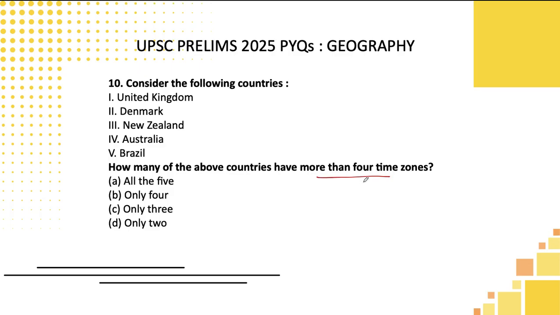Tenth one, they are asking about more than 4 time zones. Students, one important thing I will tell you: this fact is given in basic NCERTs. In your 6th standard, 7th standard NCERT, they have given in a box column which countries have how many time zones, like Russia having around 11 time zones. If you know that fact and have done some additional groundwork about the countries with more time zones, then you can answer this question.